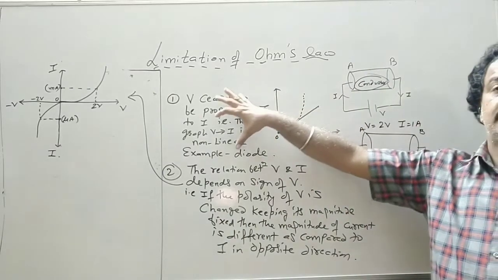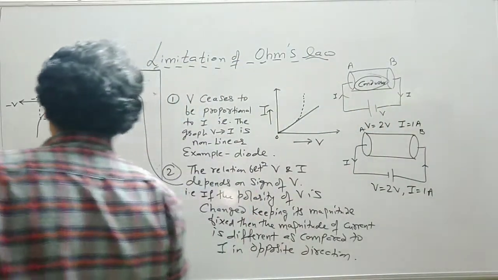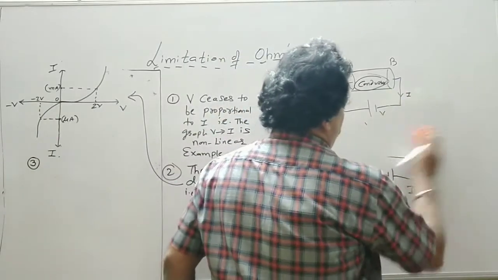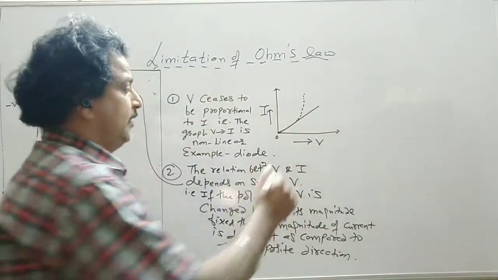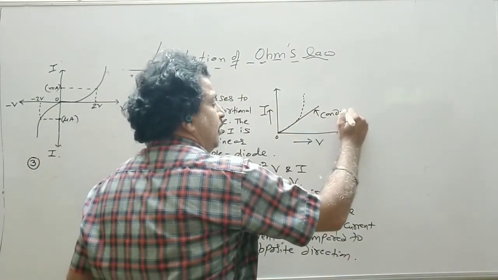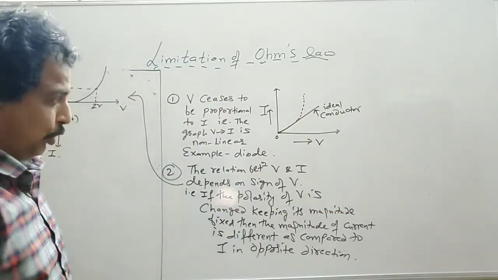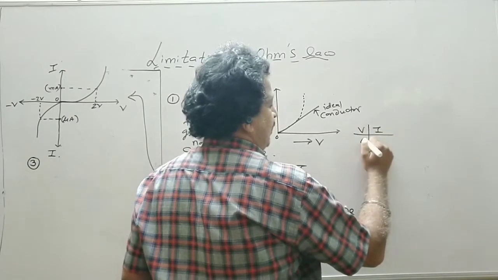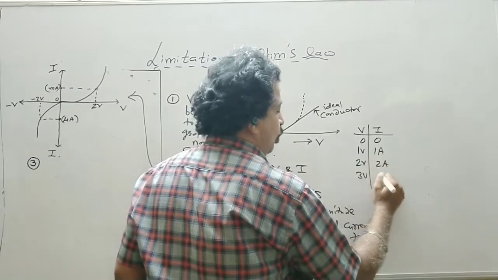So the first limitation is the graph is non-linear. The second limitation is the relation depends on the sign of V and I. The third limitation: if you remember, we made the table for Ohm's law. If the graph is linear, this is the case of a conductor, in fact an ideal conductor whose resistivity is 0. So you get a straight line. Now if we draw a table for this, it is like V, I: 0, 0; 1 volt, 1 ampere; 2 volt, 2 ampere; 3 volt, 3 ampere.